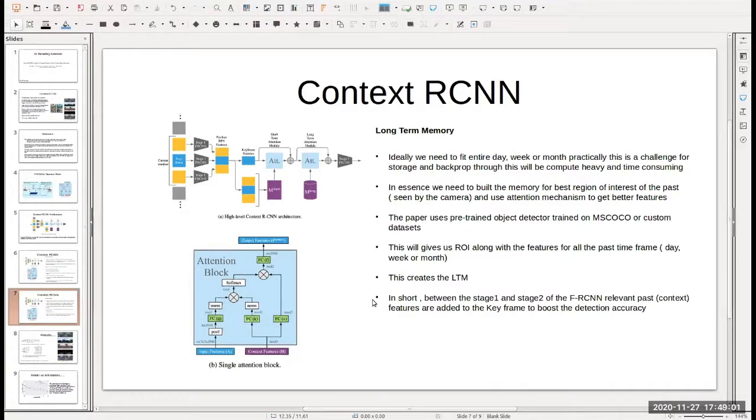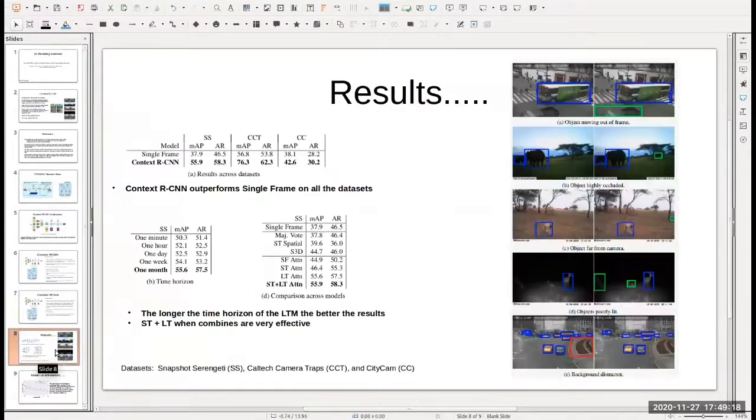So in a nutshell, between stage 1 and stage 2 of FRCNN, the relevant past, which is the context features, is added to the keyframe to boost the detection accuracy. This is the overall intuition about Context RCNN. So let's come to the results. If you look at the results, Context RCNN outperforms single frame on all the datasets they have used.